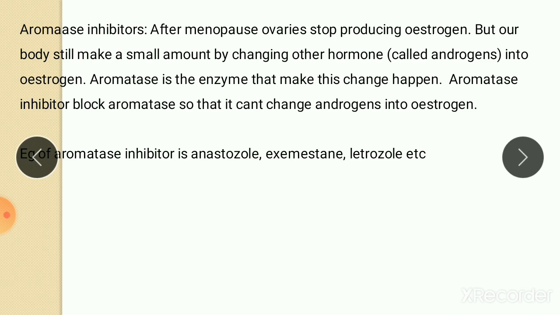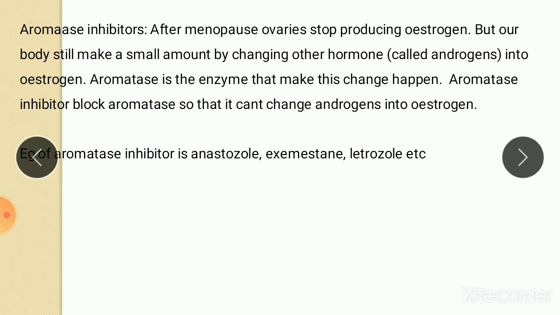After menopause, the ovary stops producing estrogen, but our body still makes a small amount of estrogen by changing other hormones called androgens into estrogen. And aromatase is the enzyme that makes these changes happen. So in our body, mainly in case of females, the ovary produces the hormone estrogen.